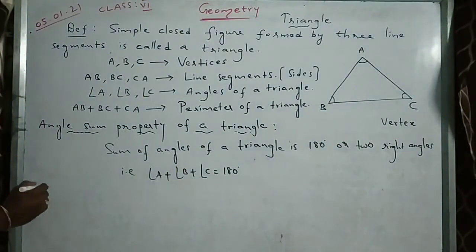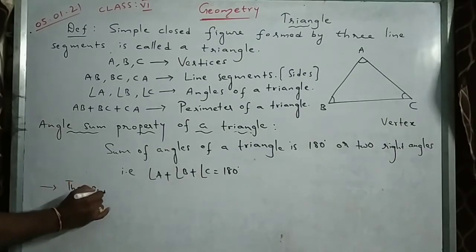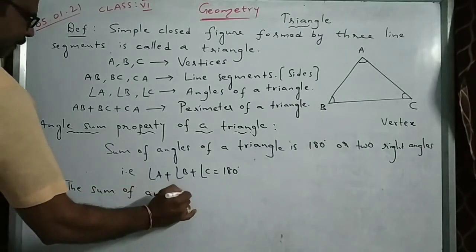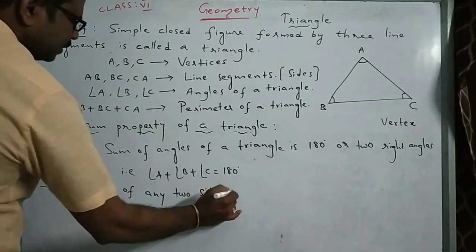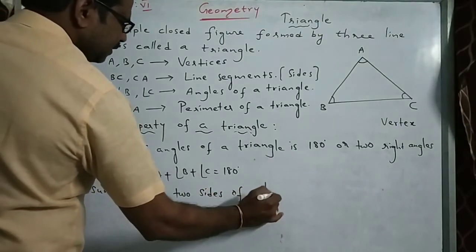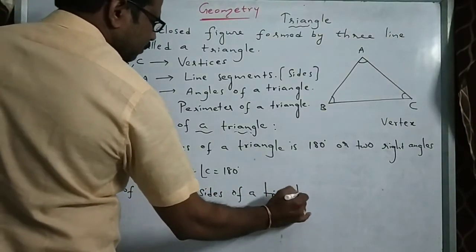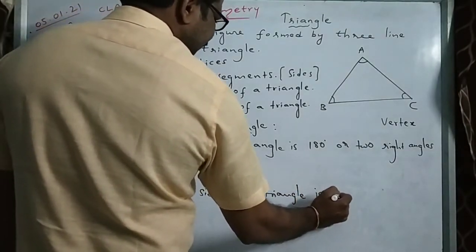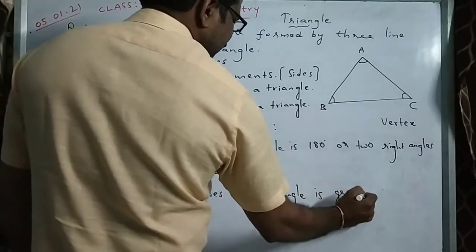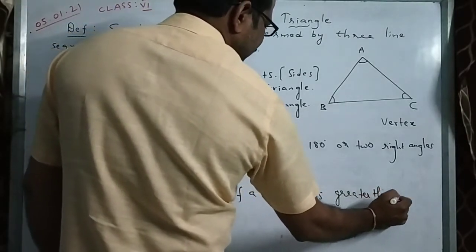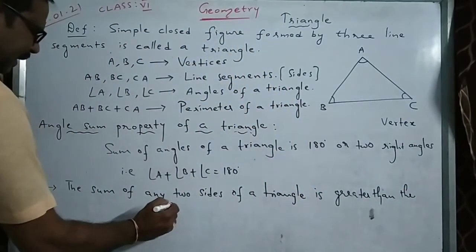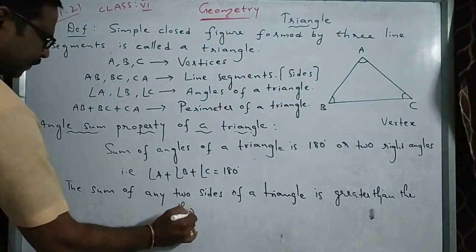Okay. One more very important property. The sum of any two sides of a triangle is greater than the third side.